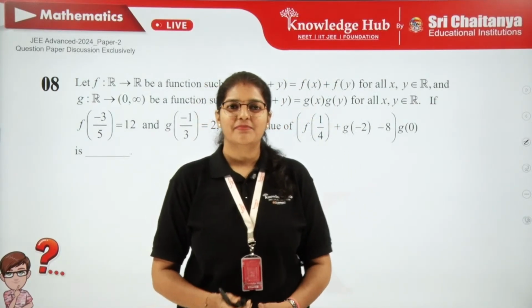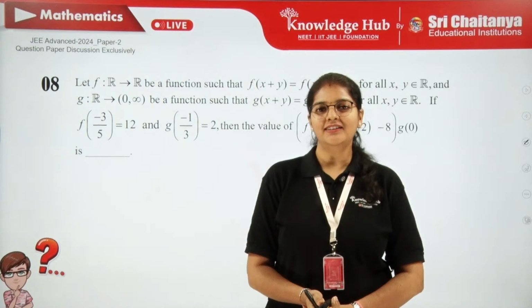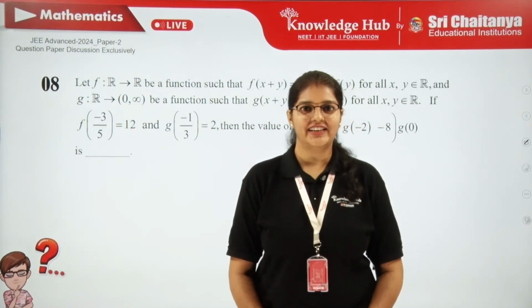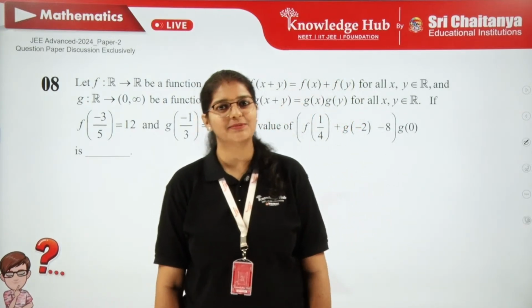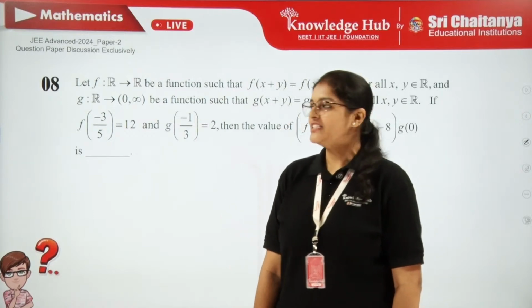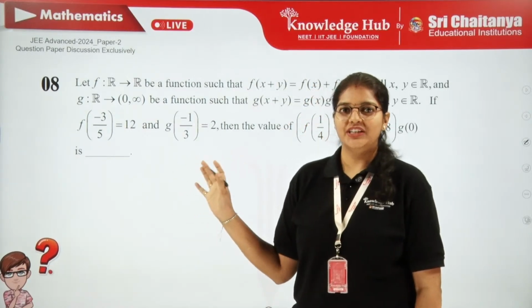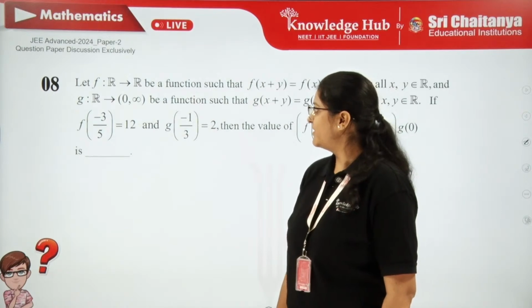Yeah, so welcome back again. So from here, I am going to start section 3 and section 4 in Mathematics JEE Paper 2, right? So let's discuss the 8th question in section number 3. So we have an integer type of question.